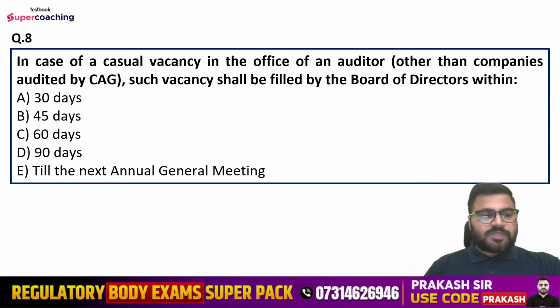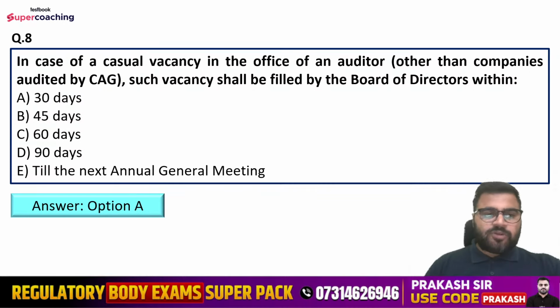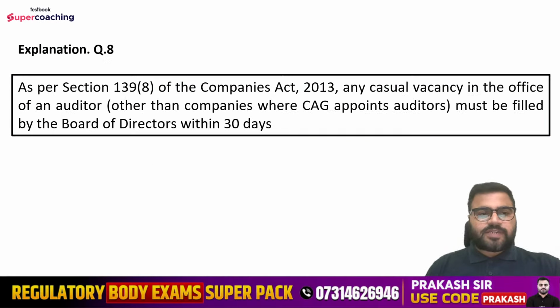Sandeep is saying option number C. So the right answer is option number A, not C, that is 30 days. In case of a casual vacancy in the office of an auditor, such vacancy shall be filled by the board of directors within 30 days. As per section 139 subsection 8 of the Companies Act 2013, any casual vacancy in the office of an auditor other than companies where CAG appoints auditors must be filled by the board of directors within 30 days.